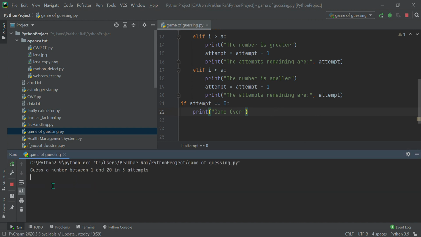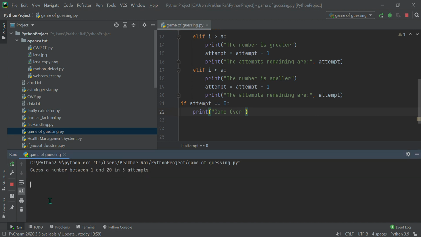And let's also check if we can guess the number right, like what it prints. Like if I have guessed it the first time only. So it says congrats, you have guessed it in 1 attempt. That's really great. Here is a bit of a grammatical error, but never mind.